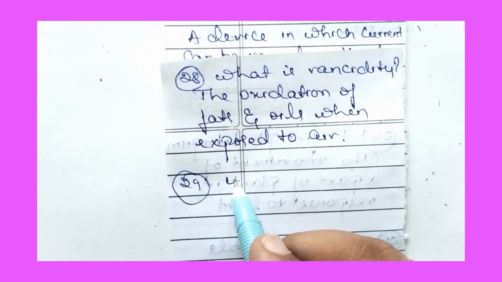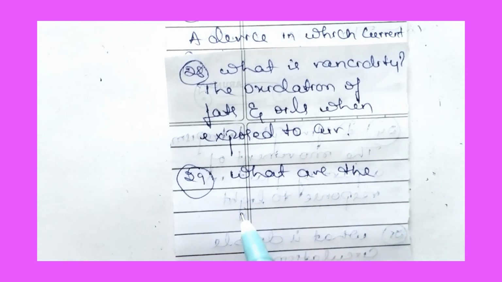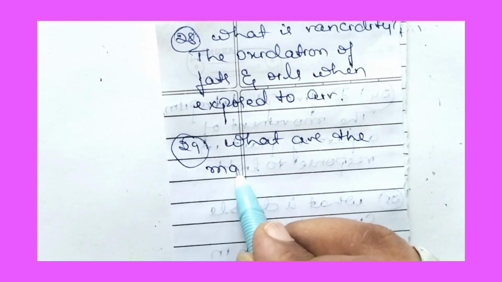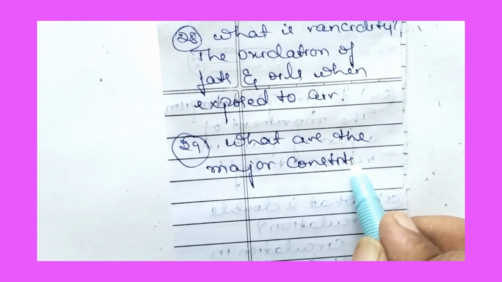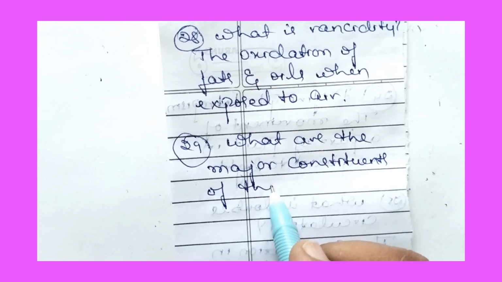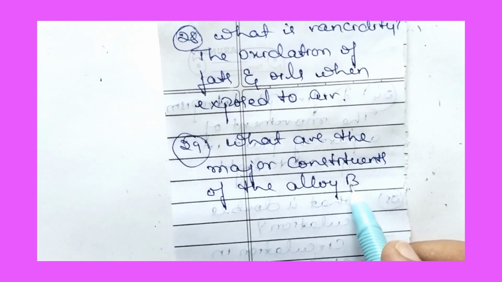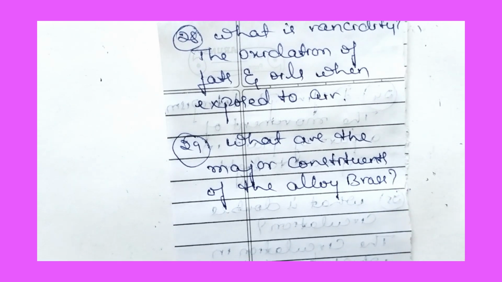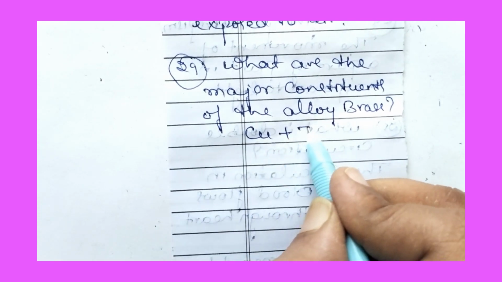Then what are the major constituents of the alloy brass? It is a mixture of copper and zinc.